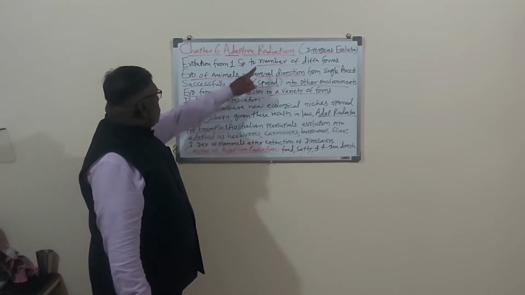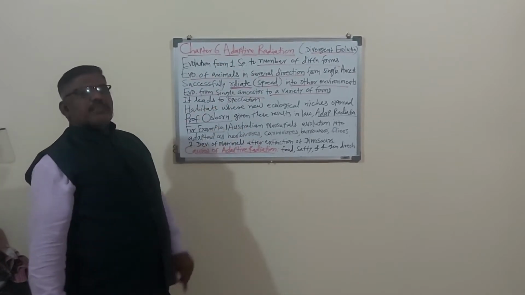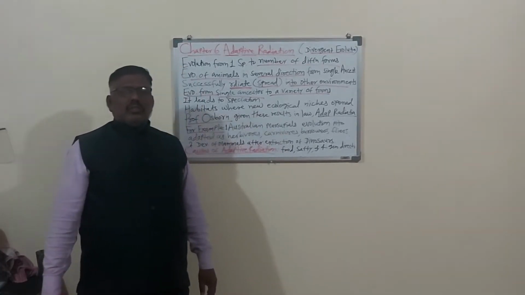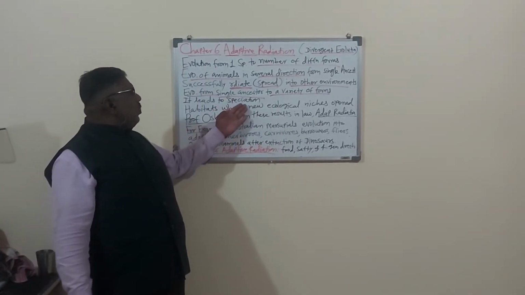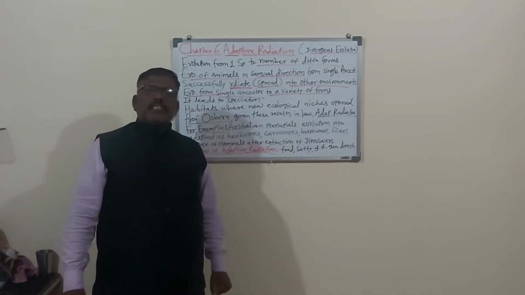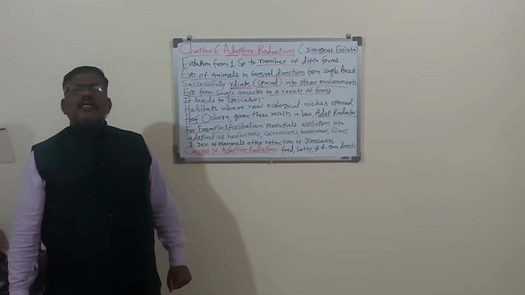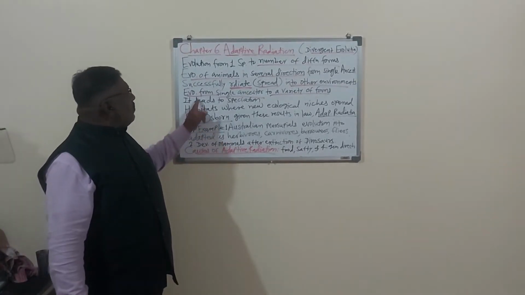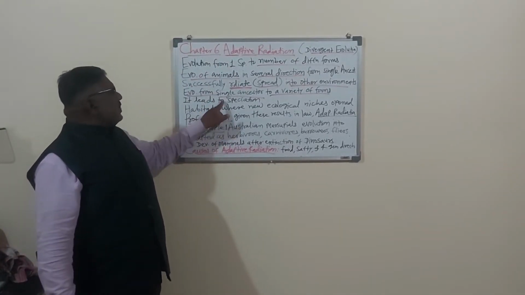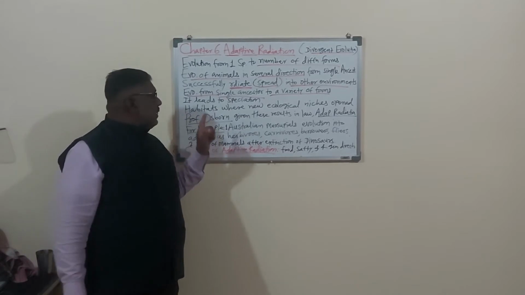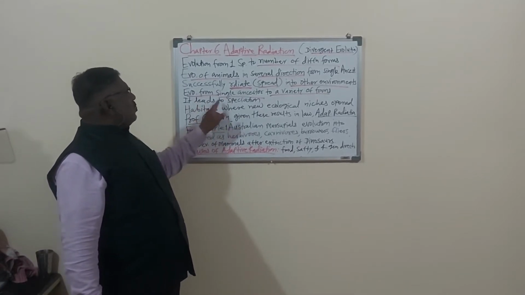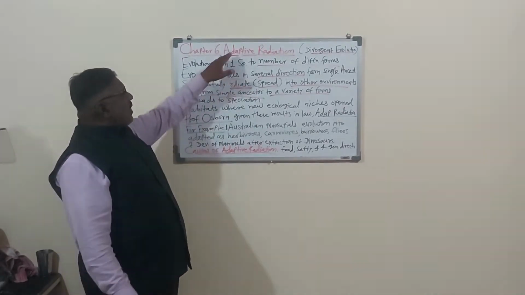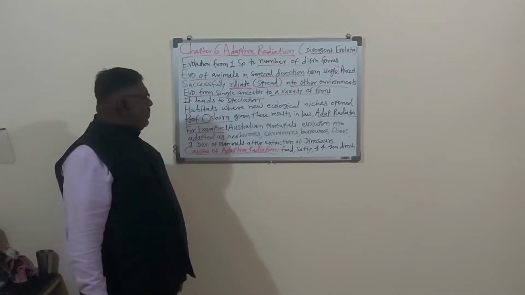Here adaptive radiation leads to speciation, different species. Adaptive radiation leads to speciation, means different species are formed from the single species. Here it leads to speciation. Remember, we are studying adaptive radiation.